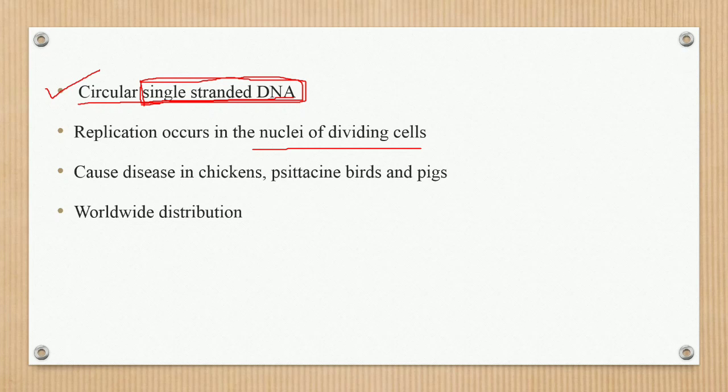Next point, they cause disease in chickens, psittacine birds and pigs. They mainly cause disease in chickens, psittacine birds and pigs. They also infect other domestic and wild animals and vertebrate animals, but they do not cause serious disease in other animals and birds. The distribution of the Circovirus is worldwide.